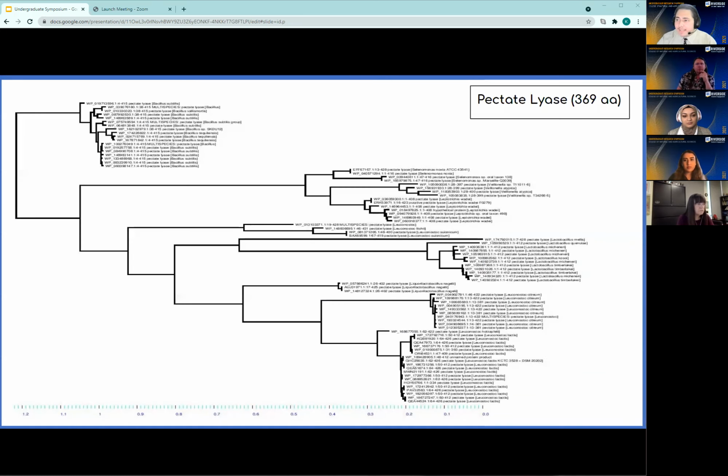So here we have the pectate lyase gene tree, specifically the 369 amino acid sequence one. And we can see that the gene tree has evolutionary relationships similar to that of the species tree of lactobacilli. So can you guys see my pointer by any chance?